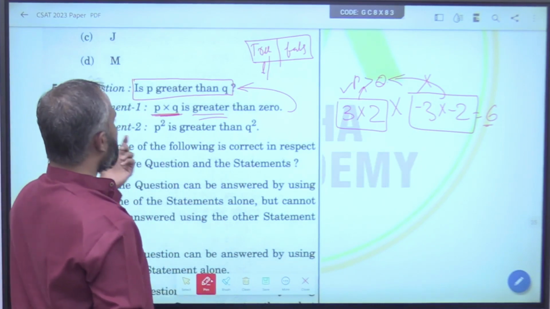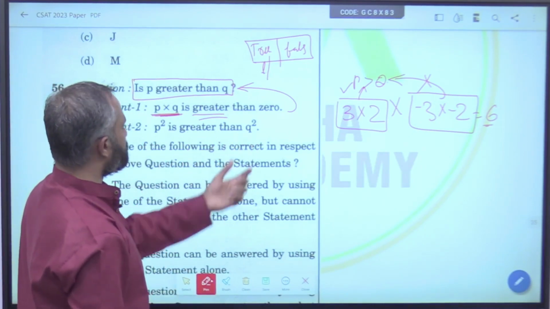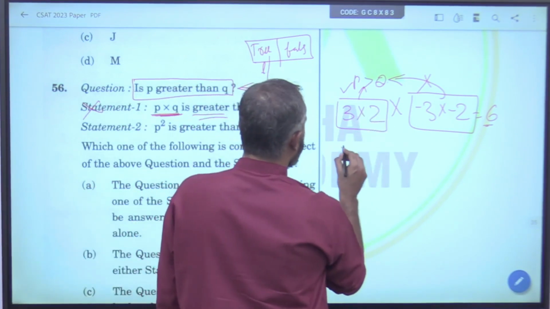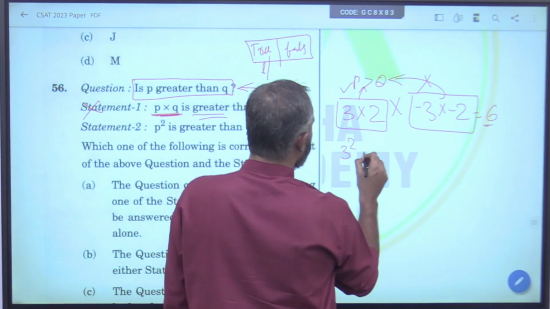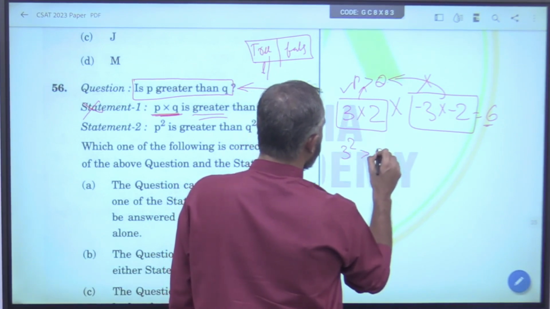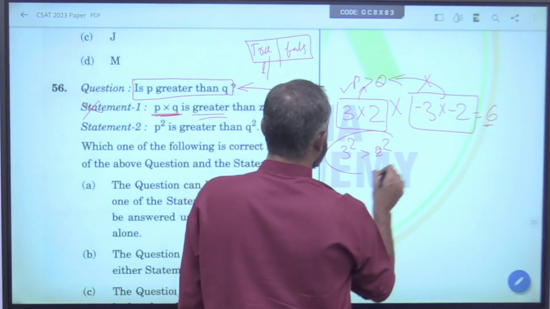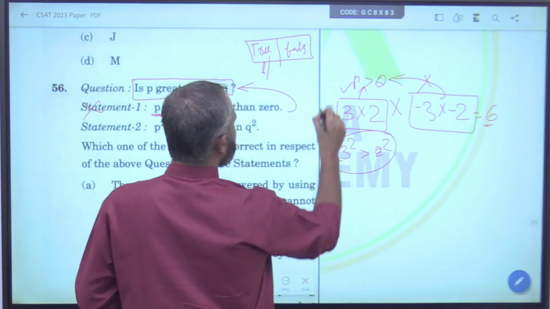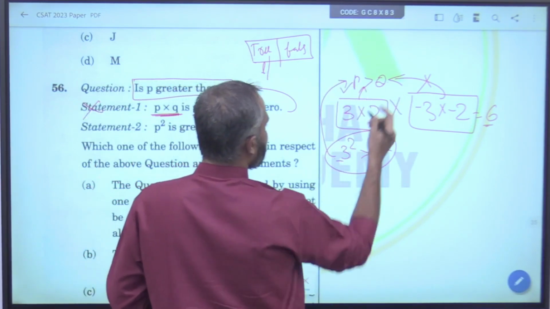Next, P square is greater than Q square. Same, take the same. 3 square is obviously greater than 2 square. Yes. If it is greater than, this proves the point that P is greater than Q.